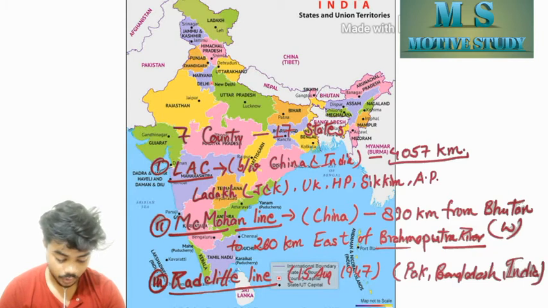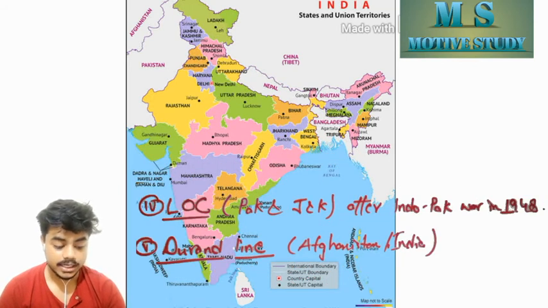The Radcliffe line is an important line which was drawn on 15 August 1947 between India, Bangladesh and Pakistan. And the fourth is the LOC, line of control, between Pakistan and India, that comes in POK, also Jammu and Kashmir, after the India-Pakistan war in 1948. And the fifth is the Durand line, Afghanistan and India, which is the smallest sharing distance, near about 80 or 90 km. So these were your important lines.